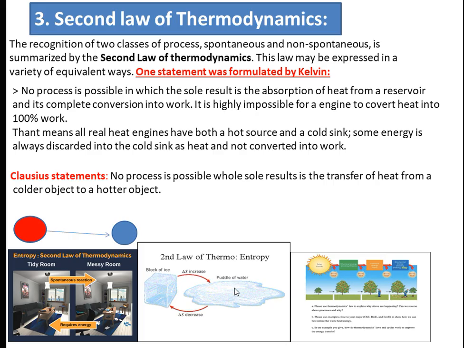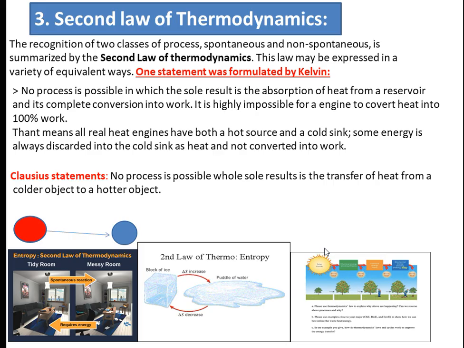Also, the second law of thermodynamics can tell us about the spontaneity of a process. Suppose you take an ice cube and it melts naturally into water. Why? Because the particles, the microstates, get random motions in the water. So the randomness of the particles increases in the water, and this is the reason the entropy increases, and when the entropy increases, that process will be spontaneous. But when you do the reverse, the entropy of the system should decrease, so you have to do work on that water to make the ice cube.